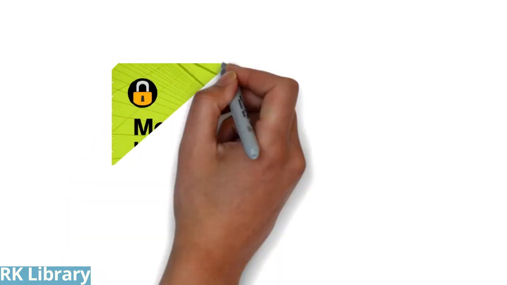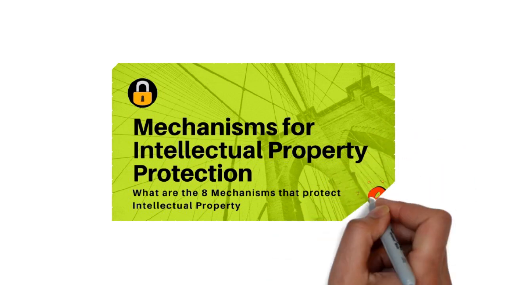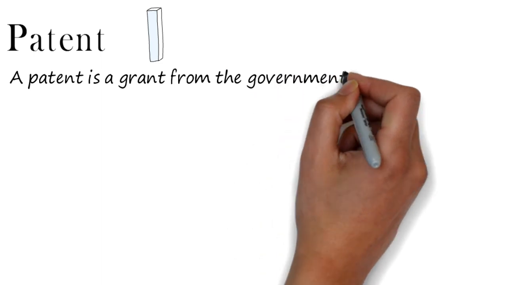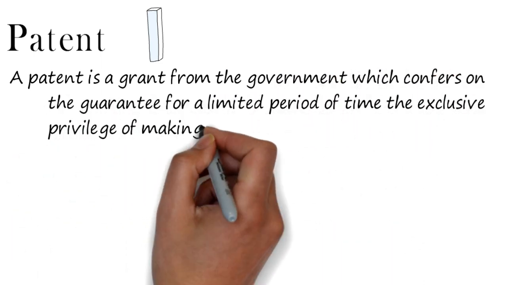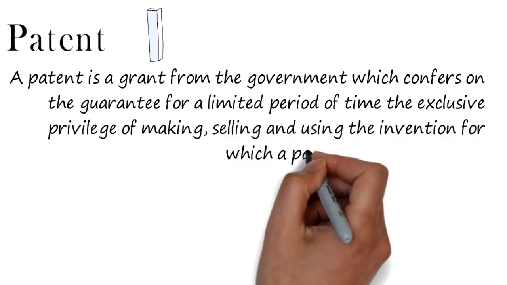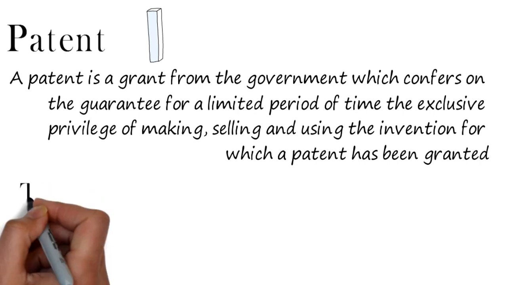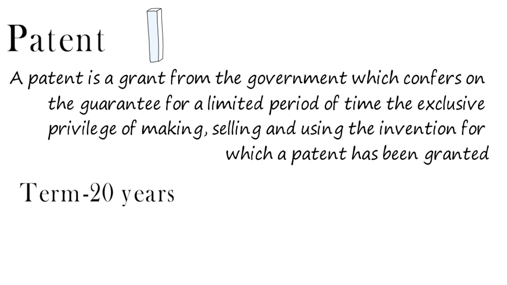Second part of our presentation is the various mechanisms that protect our intellectual property. Starting with the first mechanism, that is nothing but patent. A patent is a grant from the government which confers, for a limited period of time, the exclusive privilege of making, selling and using the invention for which a patent has been granted. The main concepts, novelty and utility, are important for patents. Patent gives rights of monopoly for a specific period, that is 20 years.